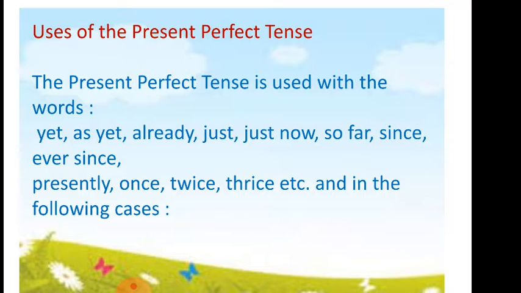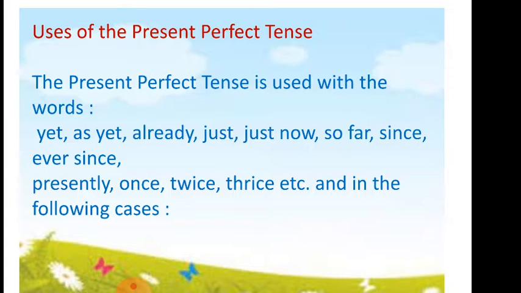Now let us see where the present perfect tense is used or how it is used. The present perfect tense is used with the words yet, as yet, already, just, just now, so far, since, ever since, presently, once, twice, thrice, etc. So these are the words that are used in the present perfect tense.